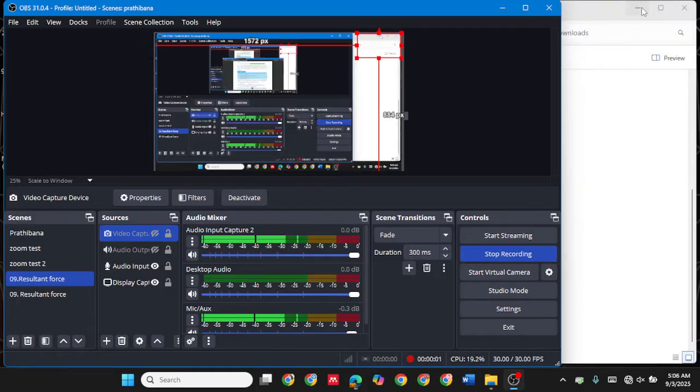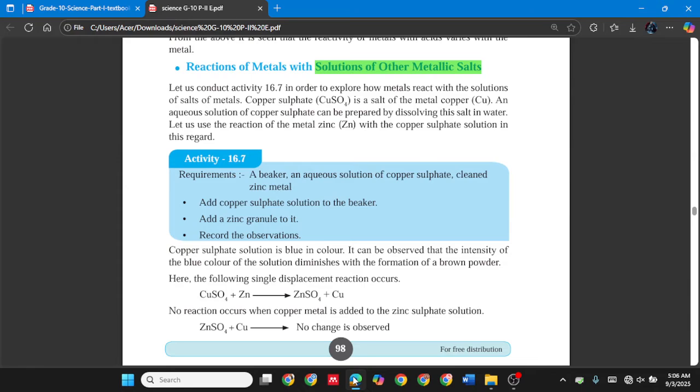Okay, we have discussed up to here, and now I'm going to discuss reactions of metals with solutions of other metallic salts. Let us conduct activity 16.7 in order to explore how metals react with the solutions of salts of metals.